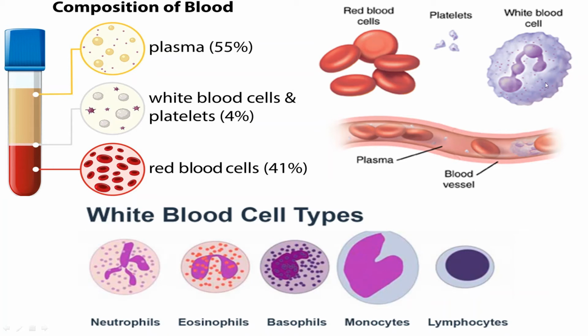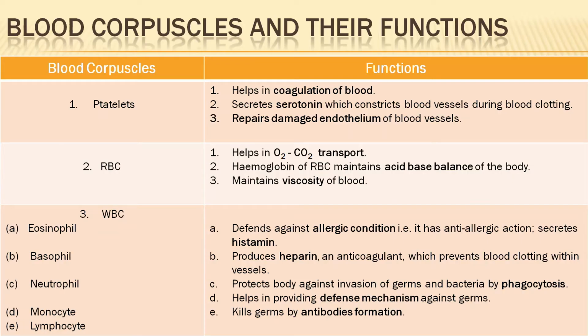They are different in shape. These are colorless cells and they are nucleated. RBCs are non-nucleated, platelets are also non-nucleated, but white blood cells are nucleated. Clear? Now the function is also clear. They all defend, and the function is clear.